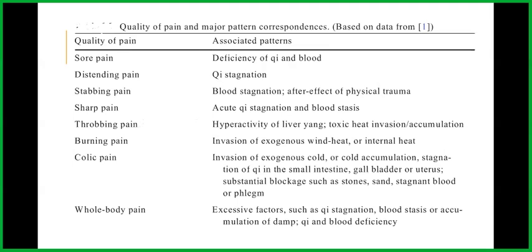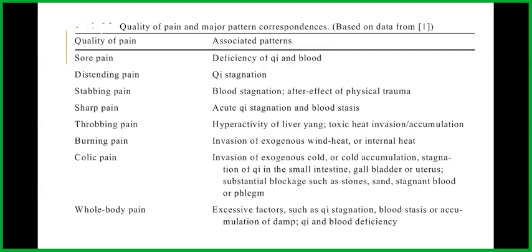So here we'll look at the quality of pain and the major pattern correspondences. If the quality of pain is sore, then that is a deficiency of qi and blood. If there's distending pain, it is qi stagnation. Stabbing pain is blood stagnation, which is an after effect of physical trauma. When there's sharp pain, it's an acute qi stagnation and blood stasis.